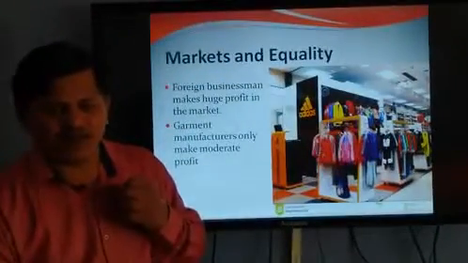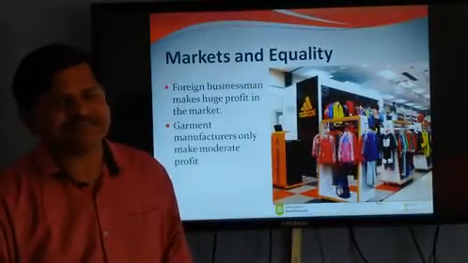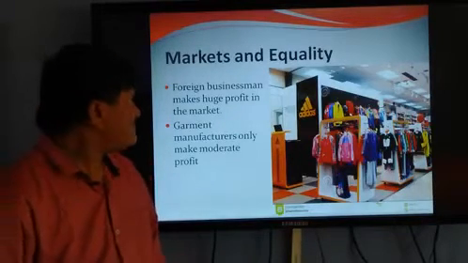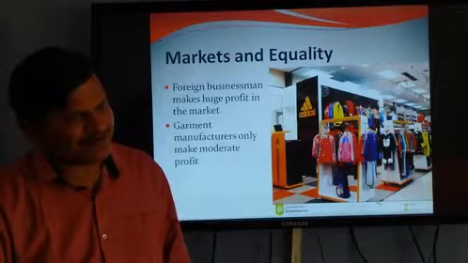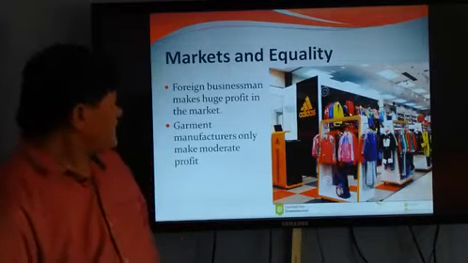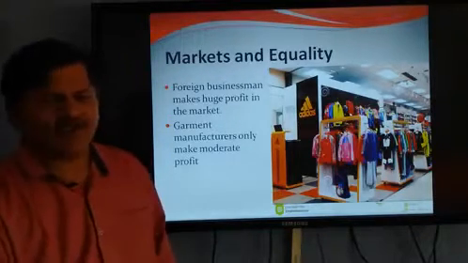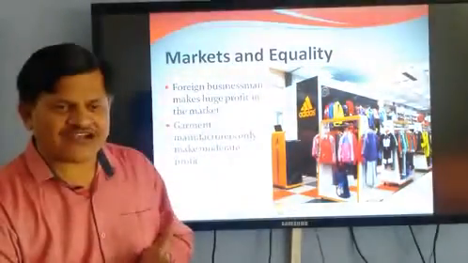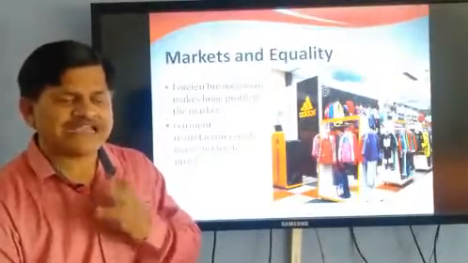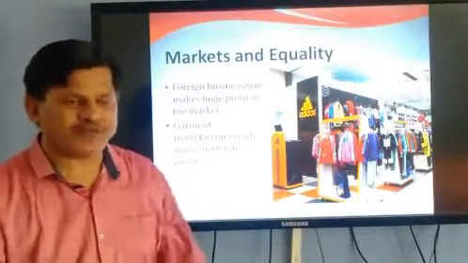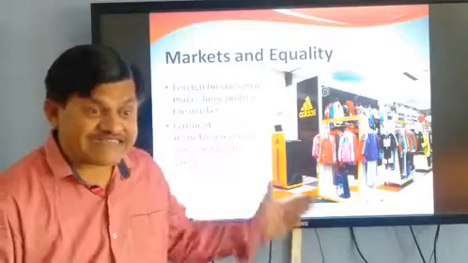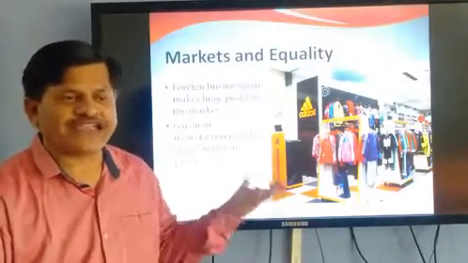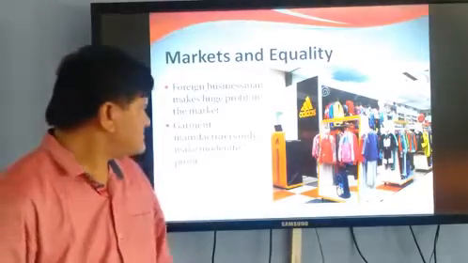Now, the most important factor from this lesson is equality, market and equality. We see the foreign businessman makes a huge profit in the market. He sells that shirt for 1200 rupees, which cost only 200 rupees, so more than 100% profit he collects from a single shirt.